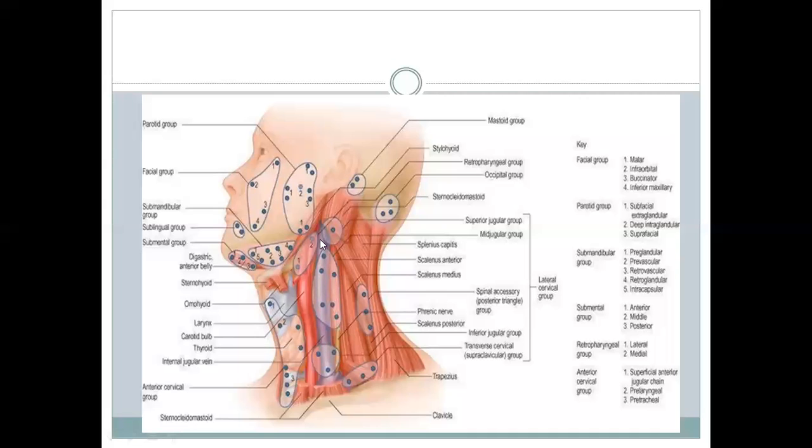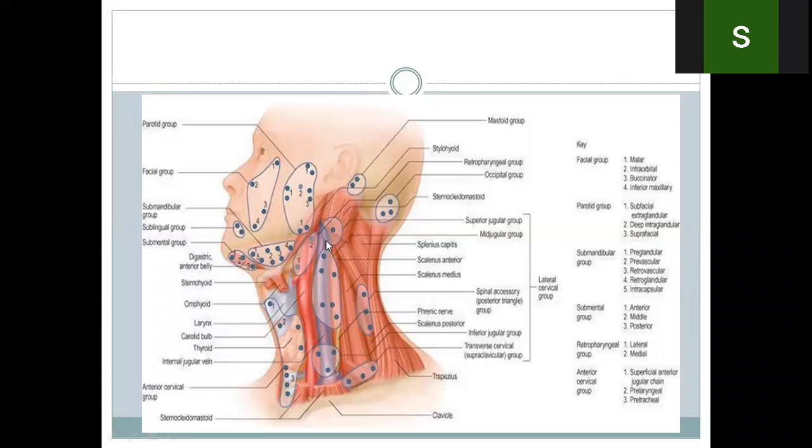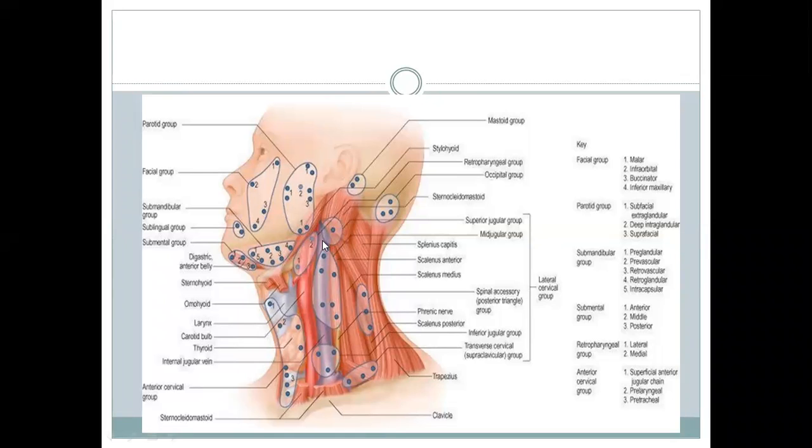The area of the jugular vein which is covered by the posterior belly of digastric, and behind the posterior belly of digastric, over the jugular vein, we have the jugulo-digastric nodes. They drain the submandibular gland. They also drain the posterior one-third of the tongue.